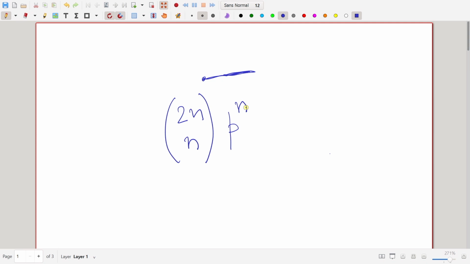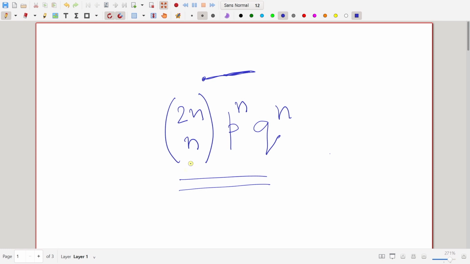So, for n right steps the probability is p to the n, and there are also n left steps whose probability is q to the n. This gives you the probability that starting from 0, at the 2nth step you are at 0.